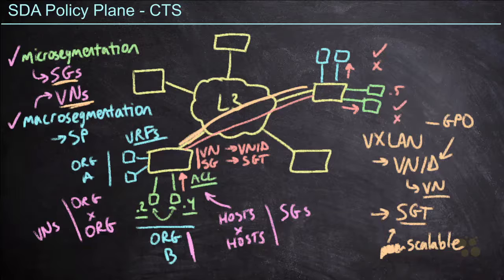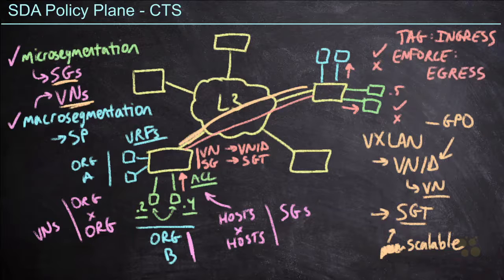Now, it is important to realize as part of a software-defined access infrastructure that we are tagging this traffic on ingress. That means we tag it when the packet arrives on the switch. However, we enforce that policy on egress, which means that the traffic will traverse the network and arrive on the other side regardless of whether that traffic is going to be allowed or denied. So in a lot of cases, we like to enforce our security as close to the source as possible, but in SDA, we do need to transfer it through the network in order to see what the group policy is on the other side.